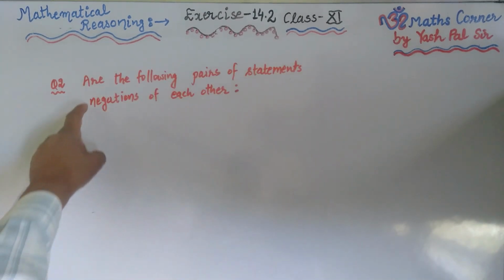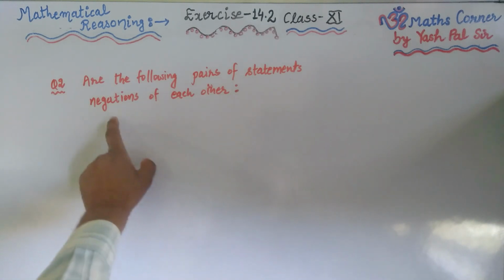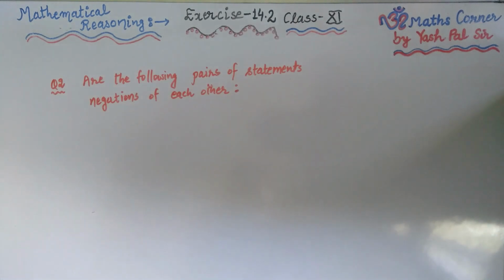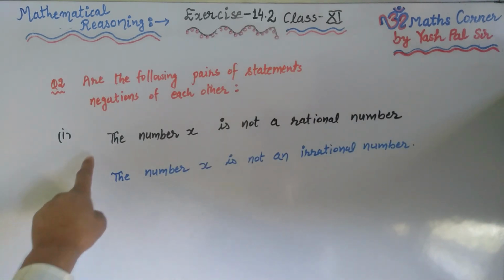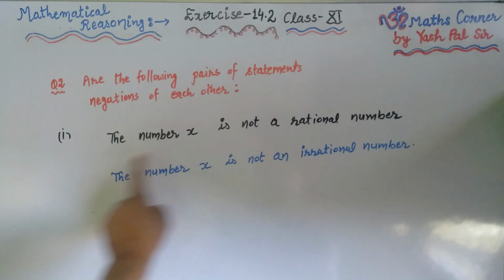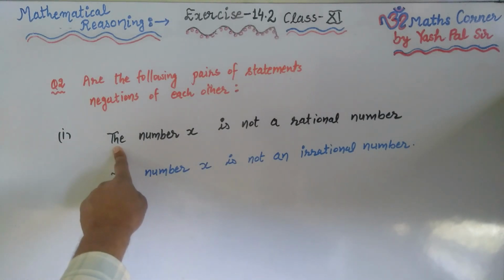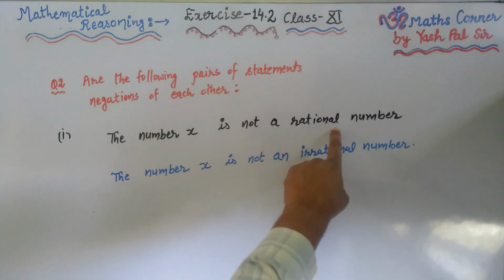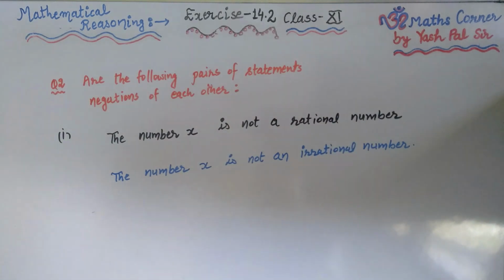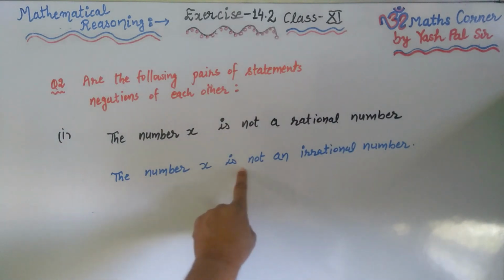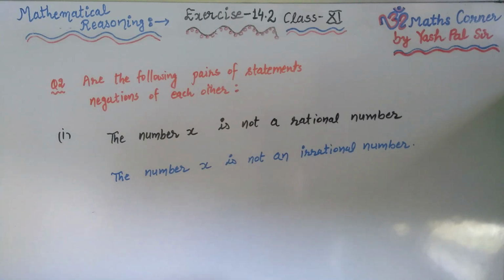Question number 2: are the following pairs of statements negations of each other? So let us see the very first part. This is the first statement, this is the second statement. What is the first statement? The number x is not a rational number. And the second statement is: the number x is not an irrational number.